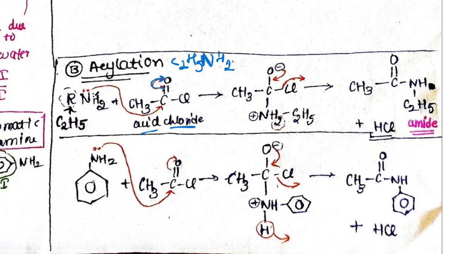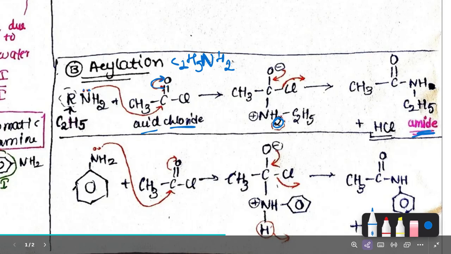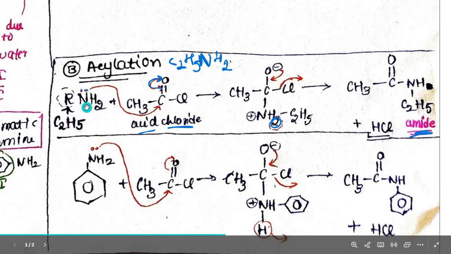And nitrogen has a lone pair of electrons, so it will come and get bonded to carbon. This is our reaction over here. See, nitrogen bonded to carbon, and oxygen with a minus charge stays with a single bond. Now what will happen? This chlorine will be removed with one hydrogen from here. So we'll finally get CH3C(=O)NHC2H5, which is an amide, plus HCl. Now coming to aryl amines, what will happen in the case of aryl amines over here?